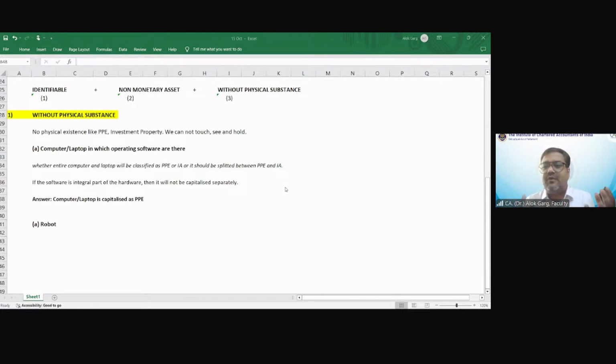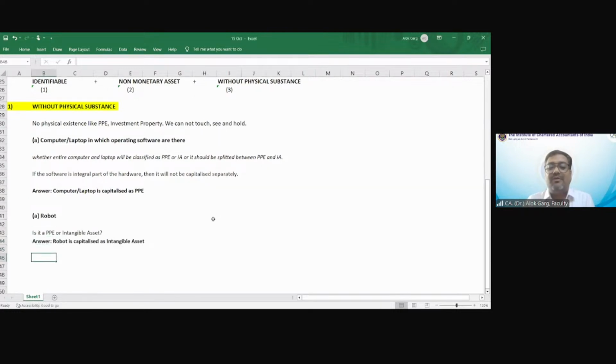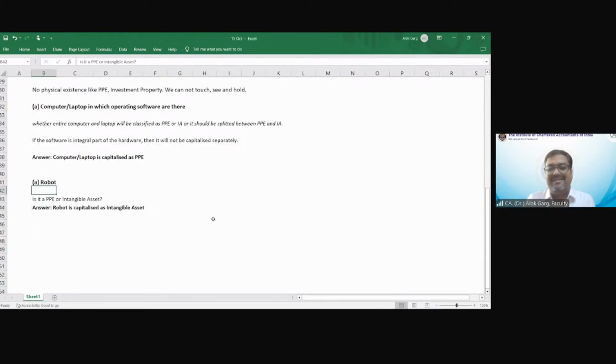So what is the substance? What is behind Alexa? Is it that model, that device, or is it that software, that artificial intelligence, AI, which has built Alexa? So what is the significant component, friends? Software. Software is the significant component. And hence Alexa or this robot is not a PPE, it is an intangible asset. So whether robot is a PPE or intangible asset, robot is capitalized as an intangible asset. Have you understood? So robot is capitalized as an intangible asset, my dear friends. Okay.